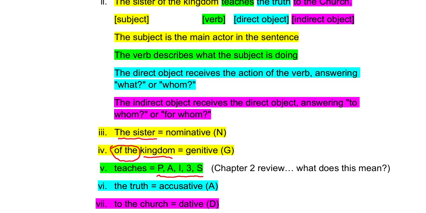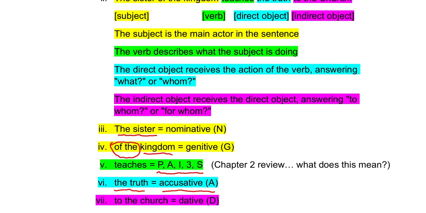Now, the truth. The truth is in the accusative case. So, the sister of the kingdom teaches, and she teaches the direct object, the truth. The truth is the accusative case. Everyone say accusative. Okay. And then the indirect object, to the church, is in the dative case. Everyone say dative. And we know dative because of this, to the.